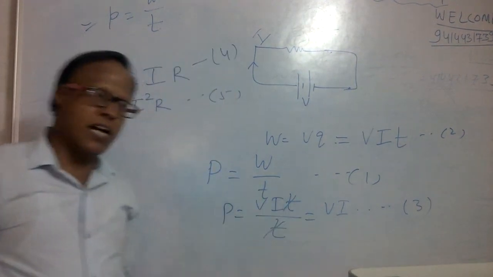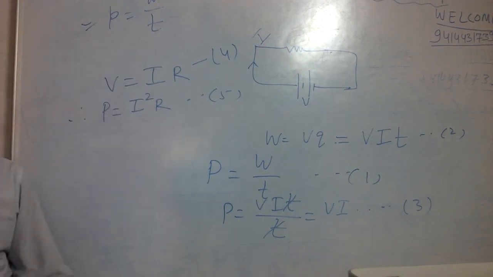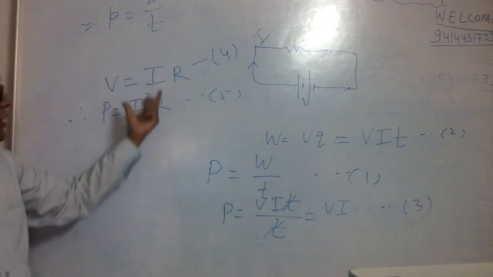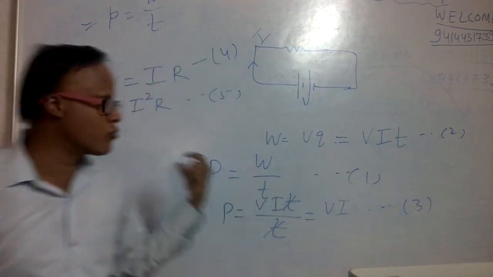P is equal to VI. According to Ohm's law, V is equal to IR. Suppose we don't know the value of V, so first we have to calculate it and substitute here, or express it in terms of current. So V is equal to IR, put it here, I into I square R.